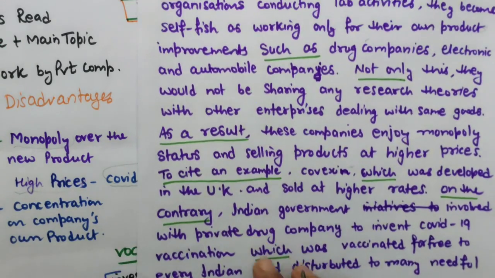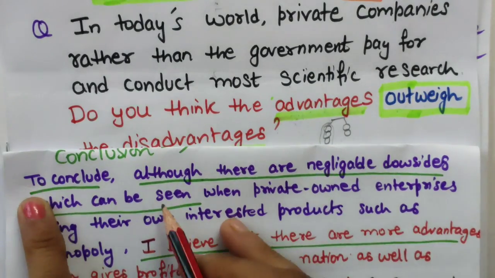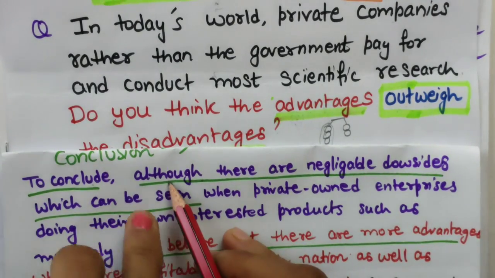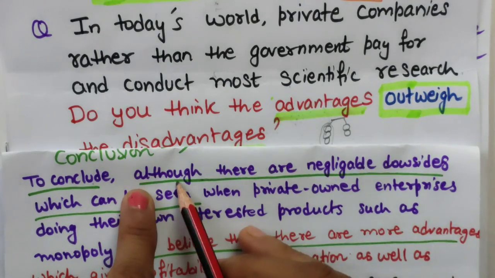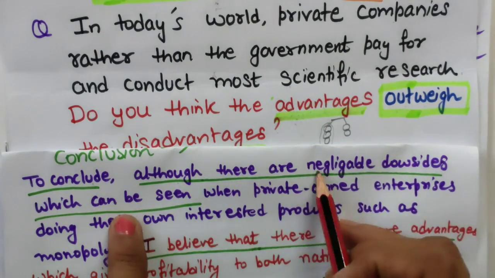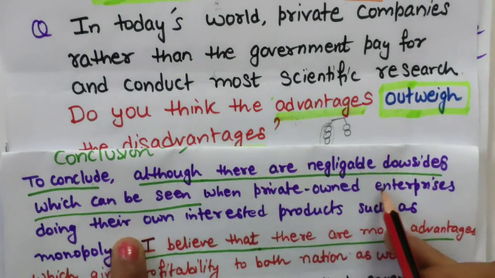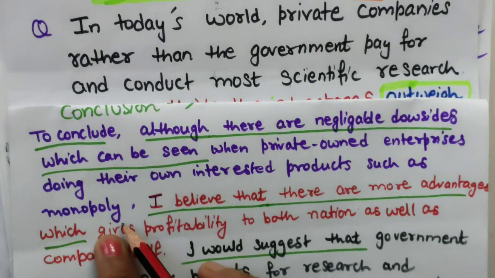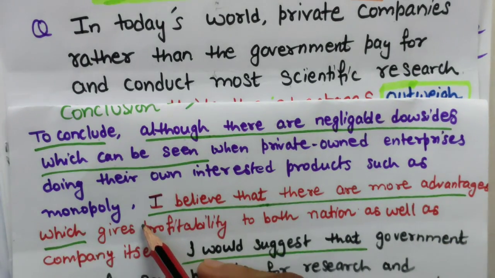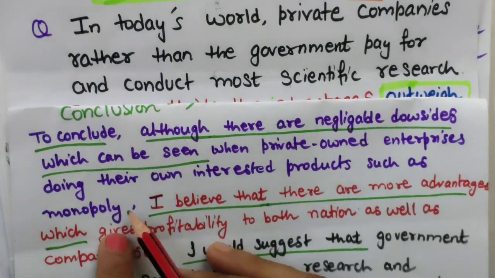Okay, conclude it. Now the conclusion. For this type of question, see this conclusion. To conclude, now I am using all the sentence structures. First, I will bring the weaker side after 'although': although there are negligible downsides which can be seen when privately owned enterprises work on their own interested products, such as monopoly.